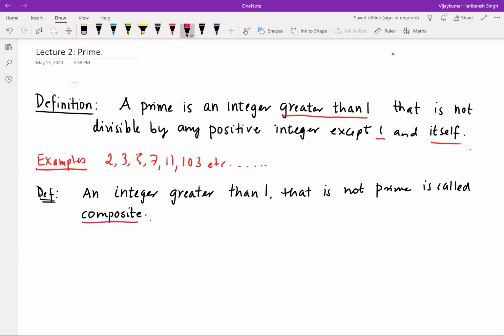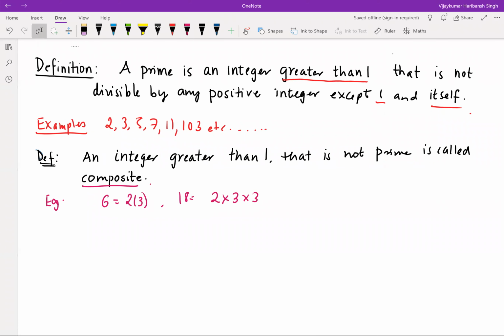Now, an example would be 6, right? 6 is divisible by 2 and 3. So there are numbers bigger than 1, other than 6, which divide 6, 2 and 3, for example. Similarly, you can have 18, which is 2 times 3 times 3, right? So there are numbers which divide 18, which are neither 1 nor 18 itself. So these numbers are composite.